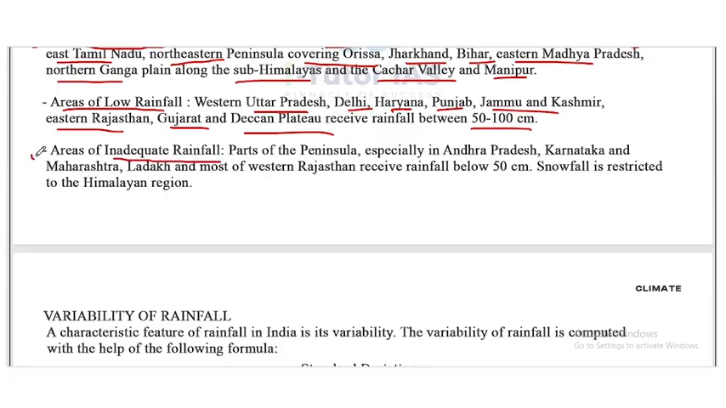Okay, so last one is areas of inadequate rainfall. Parts of the peninsula, especially in Andhra Pradesh, Karnataka and Maharashtra, then Ladakh and western Rajasthan receive rainfall below 50 cm. Okay, so Andhra Pradesh, Karnataka, Maharashtra, Ladakh and western Rajasthan, these places receive below 50 cm rainfall, and snowfall is restricted to the Himalayan region.